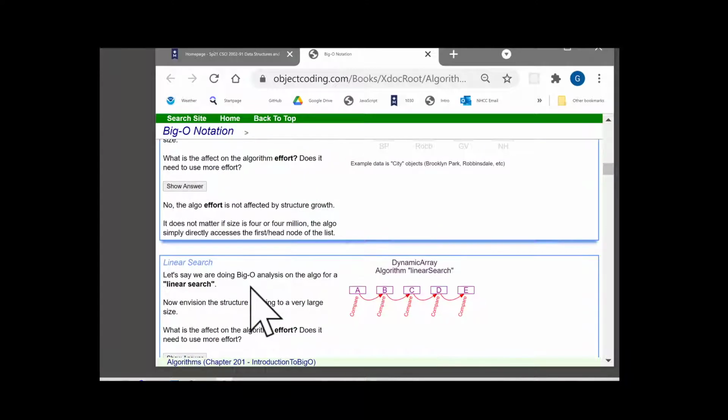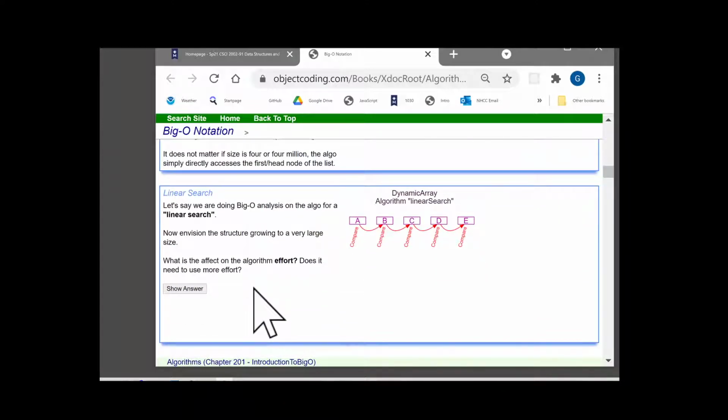So not affected. In a case like this, a search, we know from our work that a linear search is going to have to scan the entire list if we're thinking worst case, and even half the list if we're thinking some sort of average. But either way, we know that the effort is affected by the structure growth. So I just want to key in on that word effort as you're looking through this.